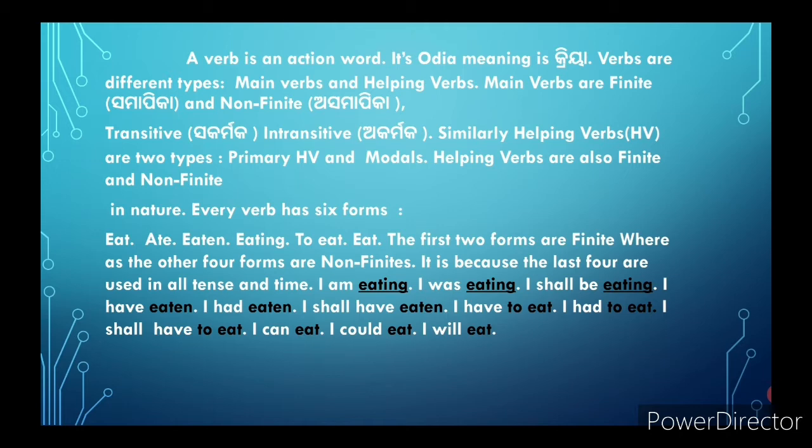So the en form has no tense form because it is used in every tense and time. Similarly, I have to eat, I had to eat, I shall have to eat. To eat is also used in all tenses and times. Similarly, I can eat, I could eat, I will eat. Here mark the word eat, it is also used in present and past, so they are non-finite.